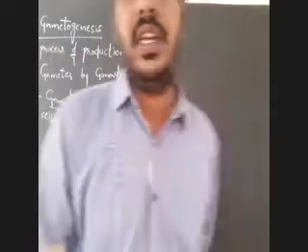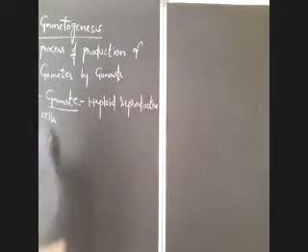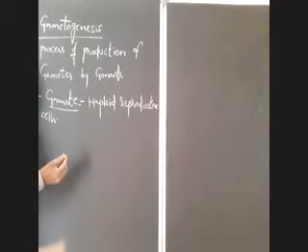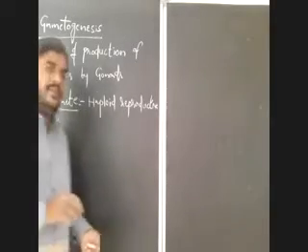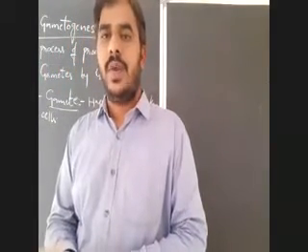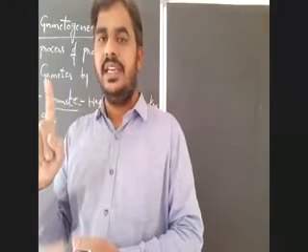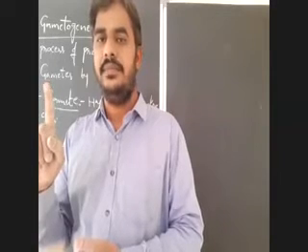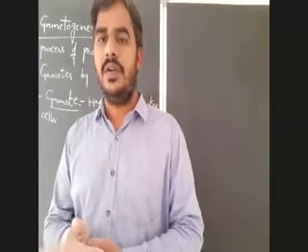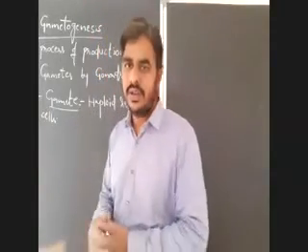After completion of gamete, what are the gametes in human beings? Which are the male gametes and which are the female gametes? The male gametes are spermatozoa and the female gametes are ova. Spermatozoa is plural, sperm is singular. For a single gamete in male, sperm; for more than one, spermatozoa. Ovum is singular, ova plural. So that you have to remember.